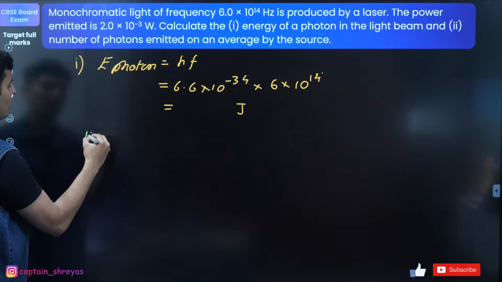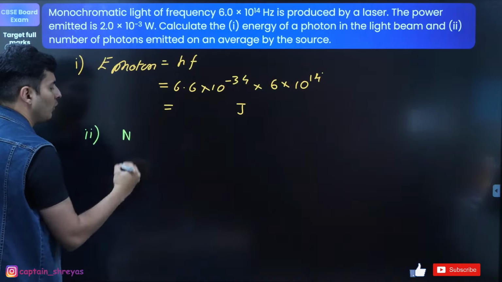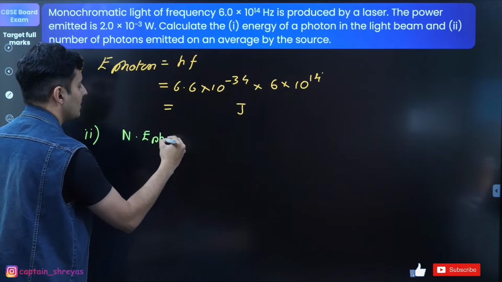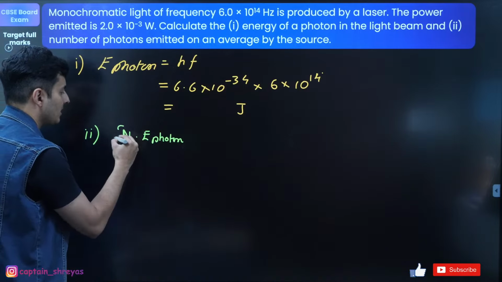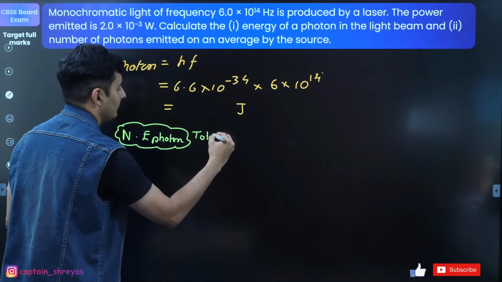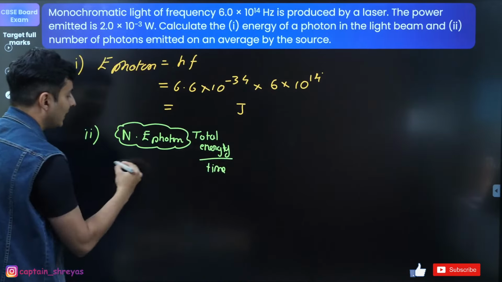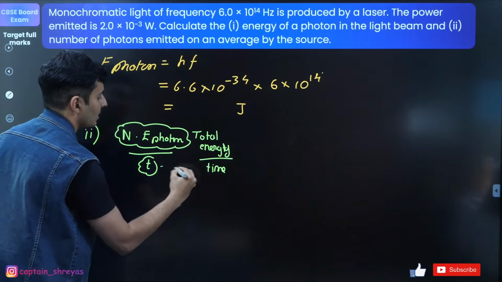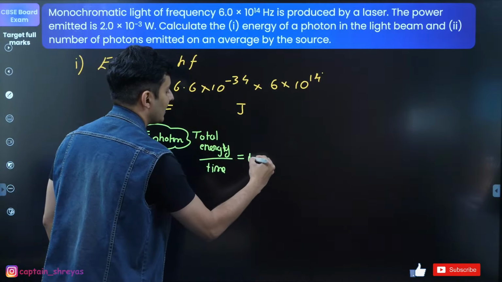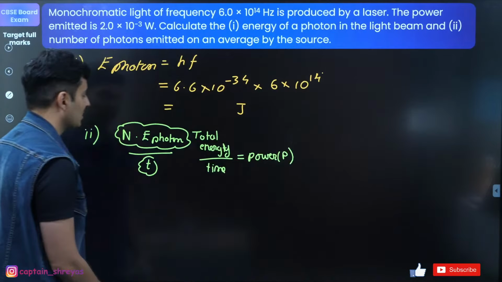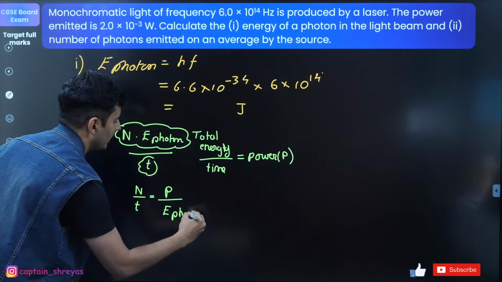Now for the second part, how many number of photons are emitted by the source on an average? If n number of photons are emitted, and the energy of the photon is E photon, then this entire thing will give me the total energy. If I divide it with the time, what I will get is basically the power P of the source. So hence, N by t is nothing but power divided by energy of that photon.